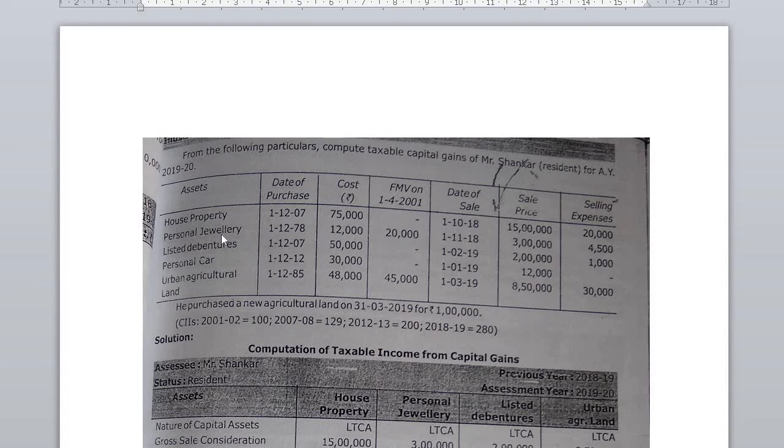But here personal jewelry cannot be treated as a personal asset, because though they mentioned it is a personal jewelry, they sold it, and as on 1st April 2001 the fair market value is given. So when the fair market value is given in the problem, then we need to calculate it as a capital asset.